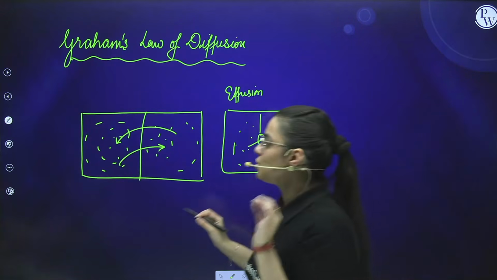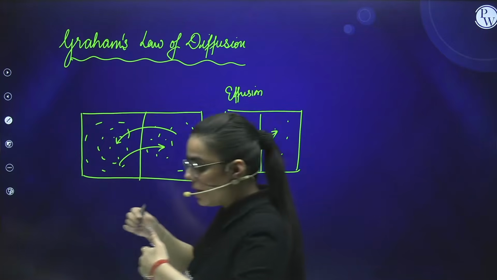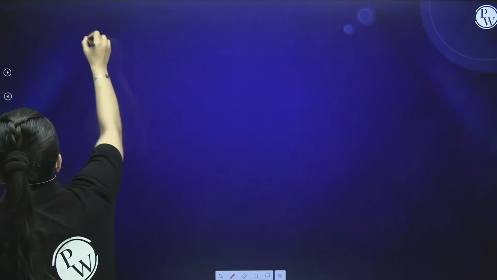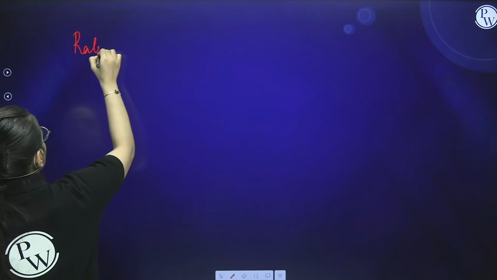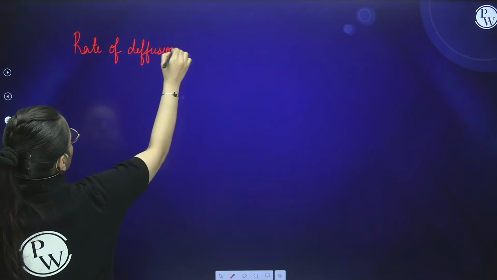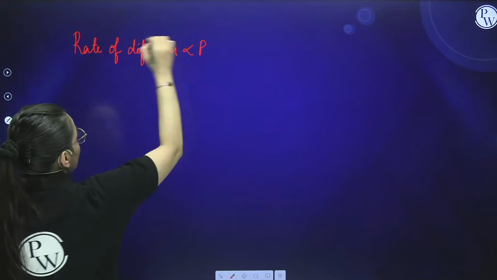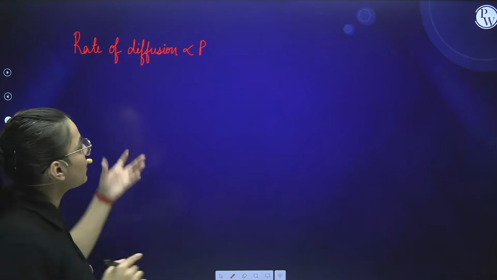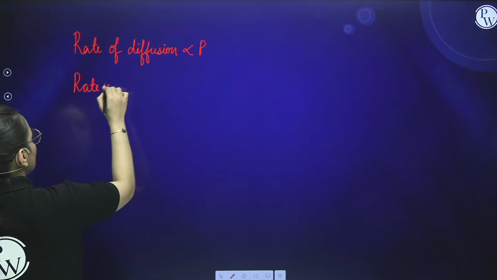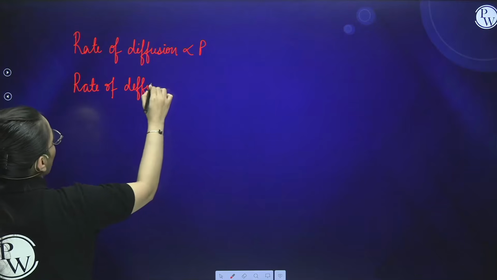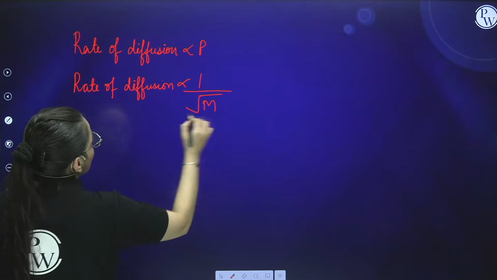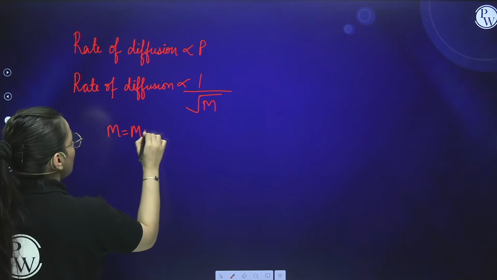Now, students, comes the most important part, that is the rate of diffusion, the speed with which the particles move. Rate of diffusion depends directly upon the pressure. It also depends upon the molar mass, but indirectly, that means inversely. So rate of diffusion is inversely dependent upon the square root of the molar mass. Here M refers to the molar mass.